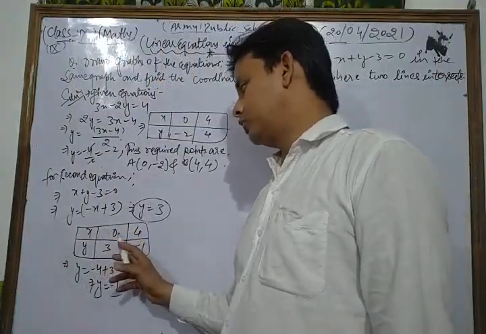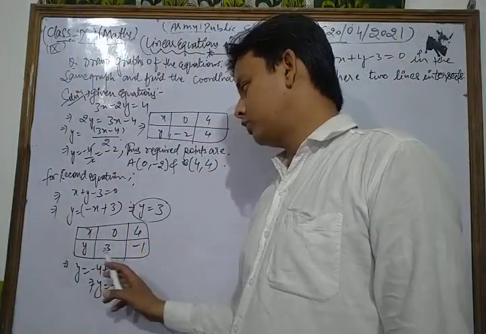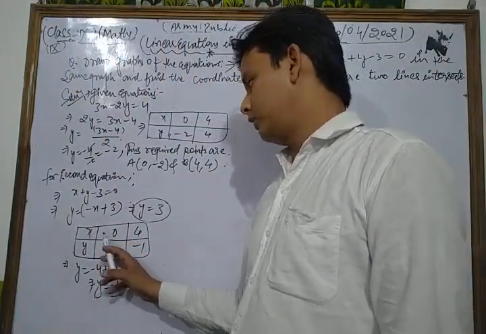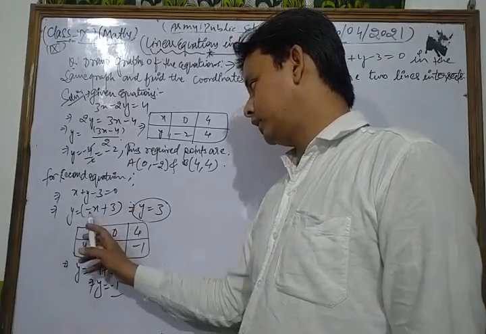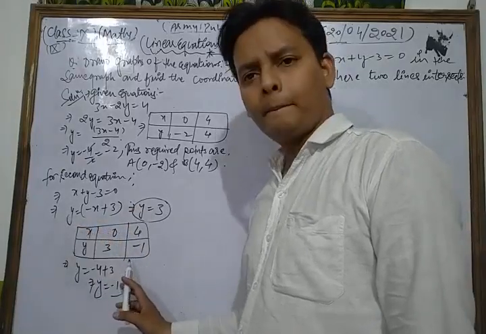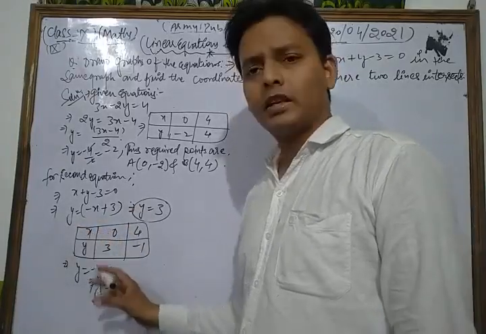If we put x is equal to 0, then we get y is equal to 3. Now if we put x is equal to 4, then we get y is equal to minus 4 plus 3, that is y is equal to minus 1. Thus in this way, if we put x is equal to 0, then we get y is equal to 3. If we put x is equal to 4, then we get the corresponding value of y as minus 1.